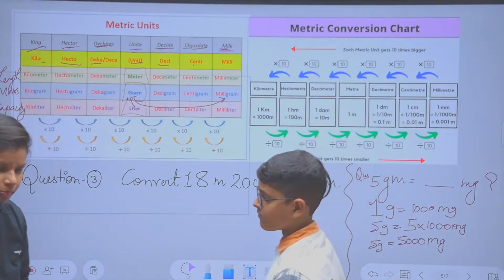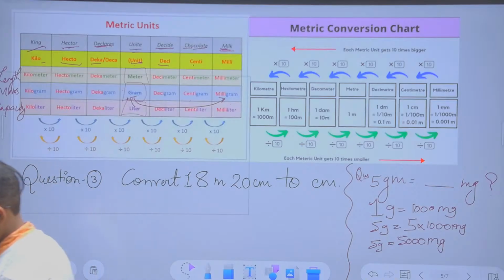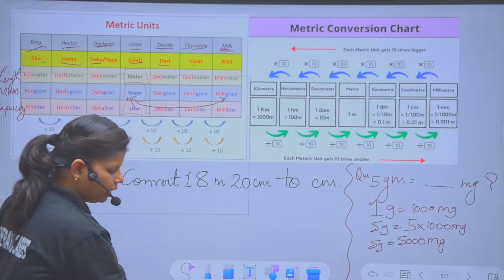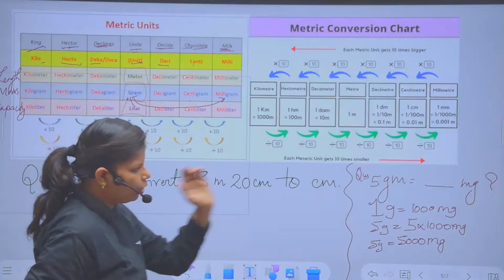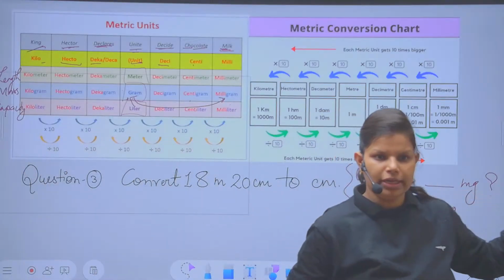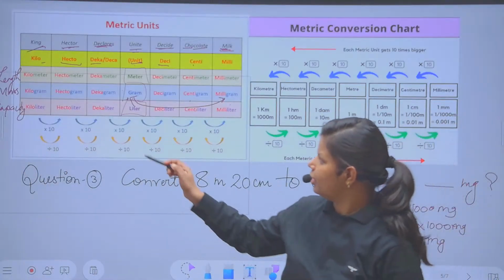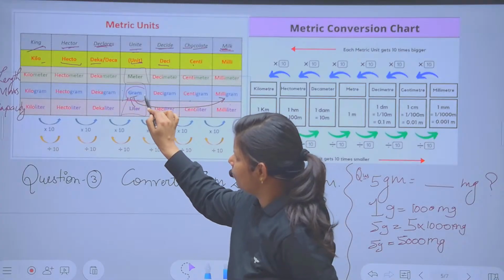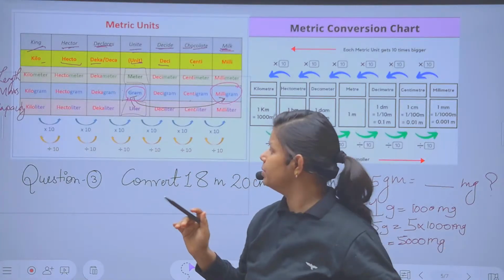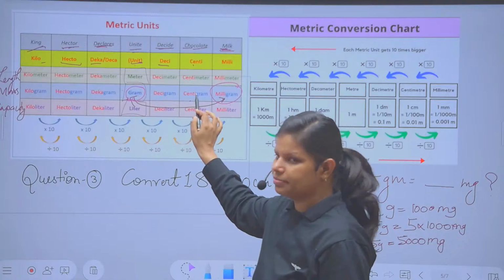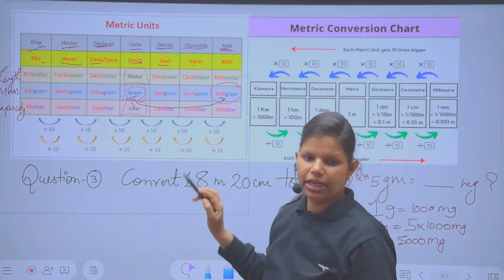Now just hold your pen and keep your attention at this point. Once again, I'm going to explain the things. The question I have given is 5 gram equal to how many milligram? You have to travel the steps. This is your gram and here is your milligram. Generally, the difference between these will be gram, decigram, centigram, and milligram.